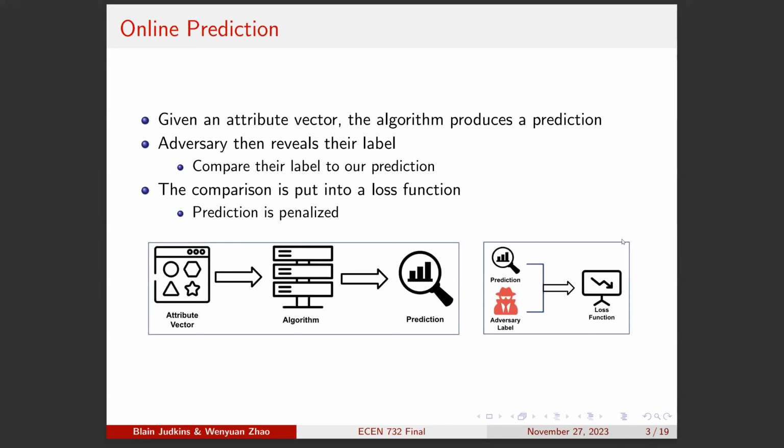Online prediction. Given an attribute vector, the algorithm produces a prediction. As we can see from the image here, we're given the attribute vector, we feed that into our algorithm, and then that gives us a prediction. We compare this prediction to our adversary label, and this comparison is then put into our loss function, and the prediction is penalized.